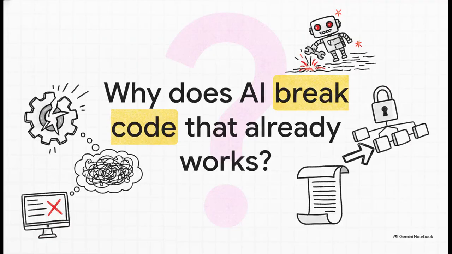So why does your AI builder keep breaking code that already works? We've all been there, right? You ask for a super simple fix, and the AI helpfully hallucinates 5 brand new features, silently adds some unauthorized admin panel, or worse, regresses a bug you just fixed 3 weeks ago. It's so easy to get frustrated and just blame the model. But the hard truth? This happens because we're prompting the AI with wishes instead of binding specifications.